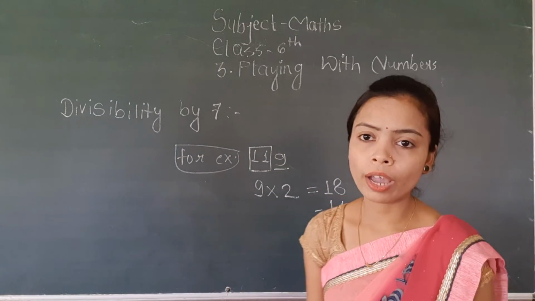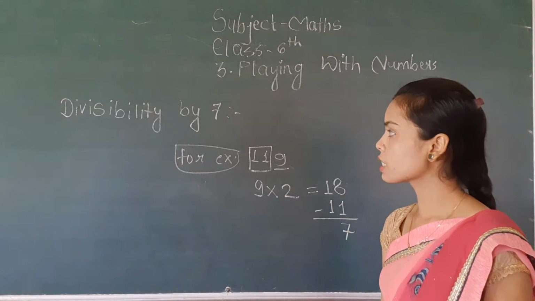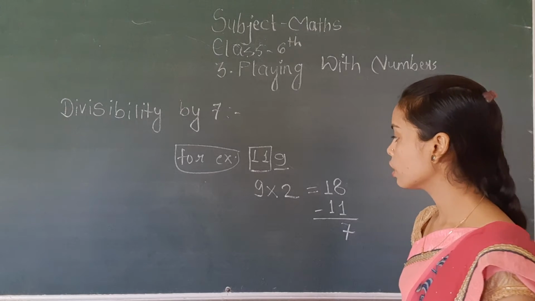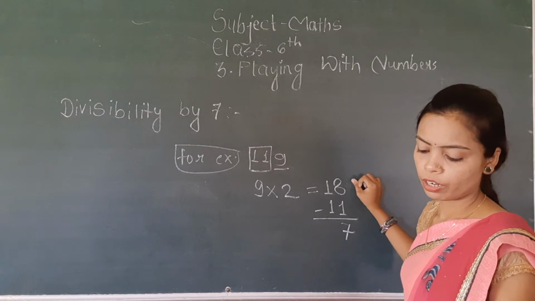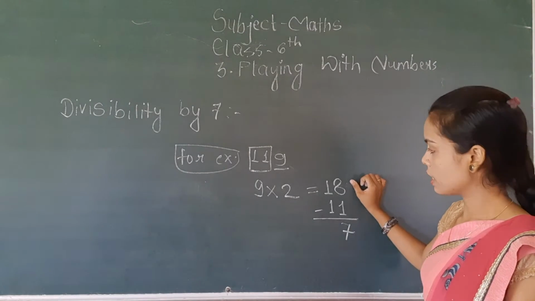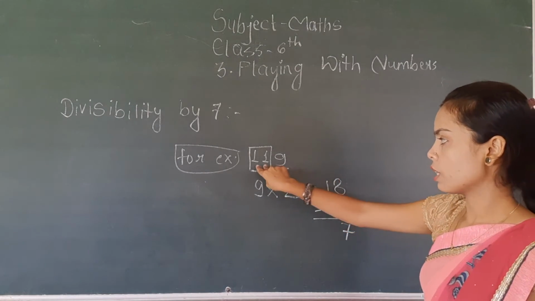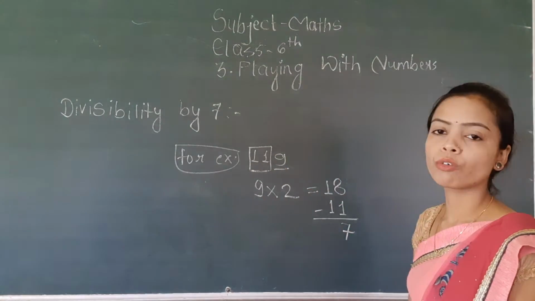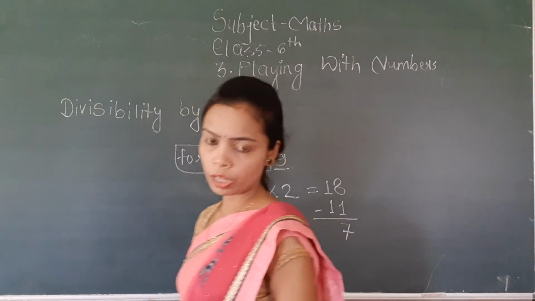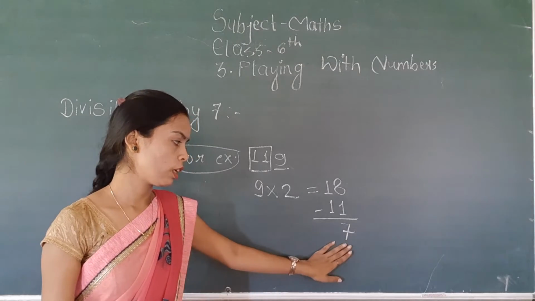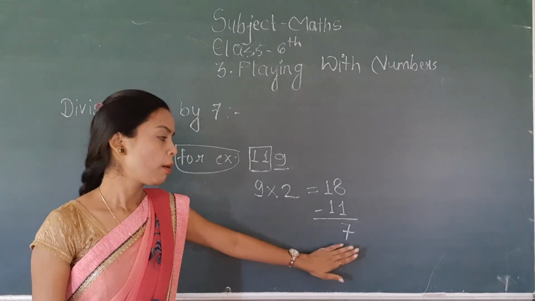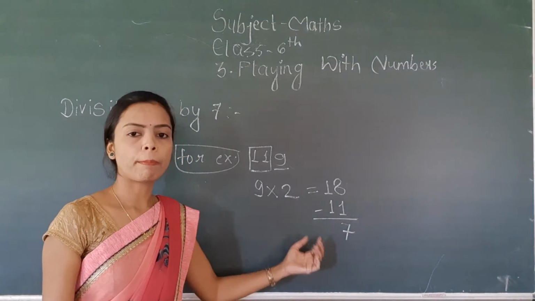So if you have to check whether the given number is divisible by 7 or not, then find the double of the ending digit, and you have to subtract it from the remaining number. Okay? Is it clear? And if your difference, that means the answer after subtracting, what do we call it?